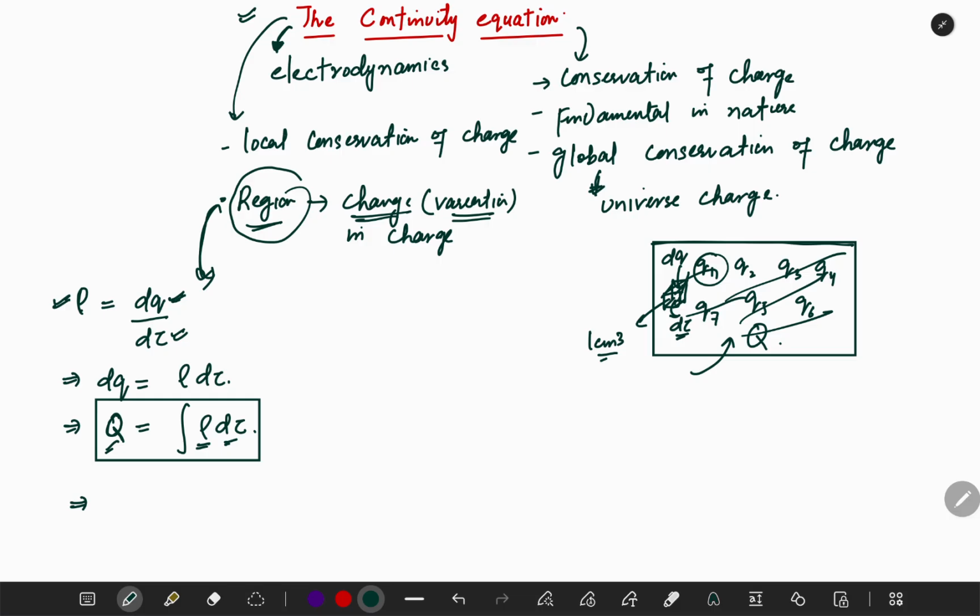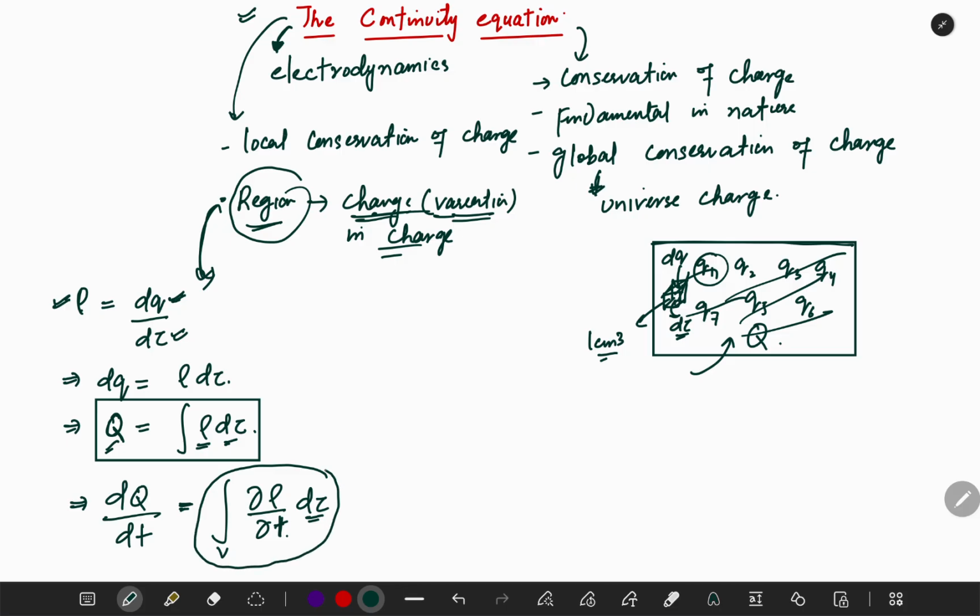Now this charge is varying because the continuity equation tells us about the variation in the charge. So that is dq by dt. This is the variation in the charge in that region, and we can write that as integral ∂ρ/∂t dτ. And remember, this is the time and this is volume. You understand? So this is actually the volume integral. This is actually the variation in the charge inside the region.